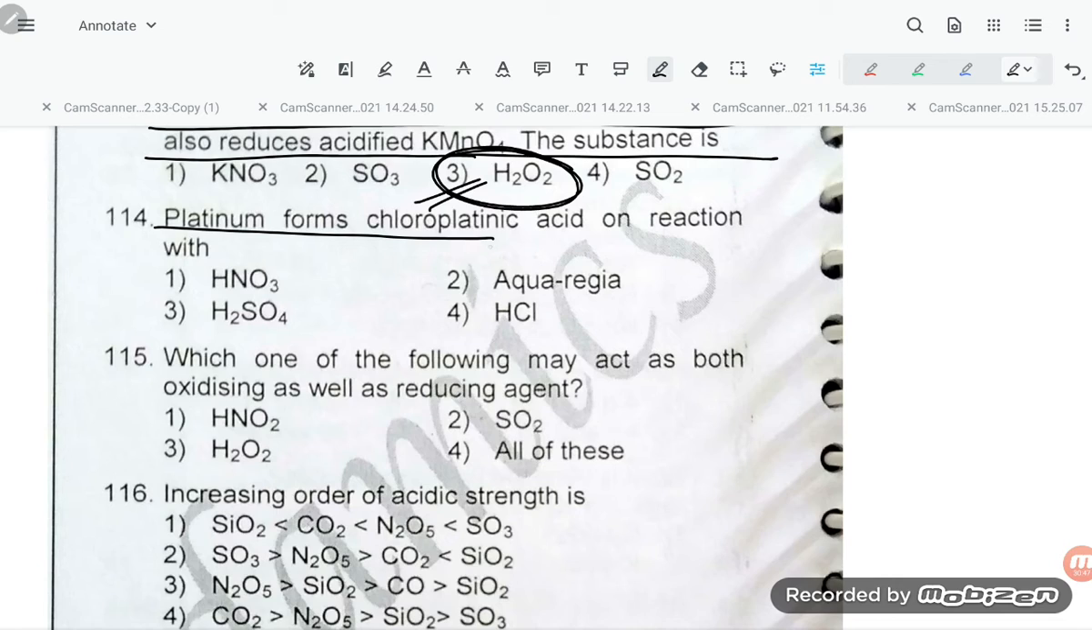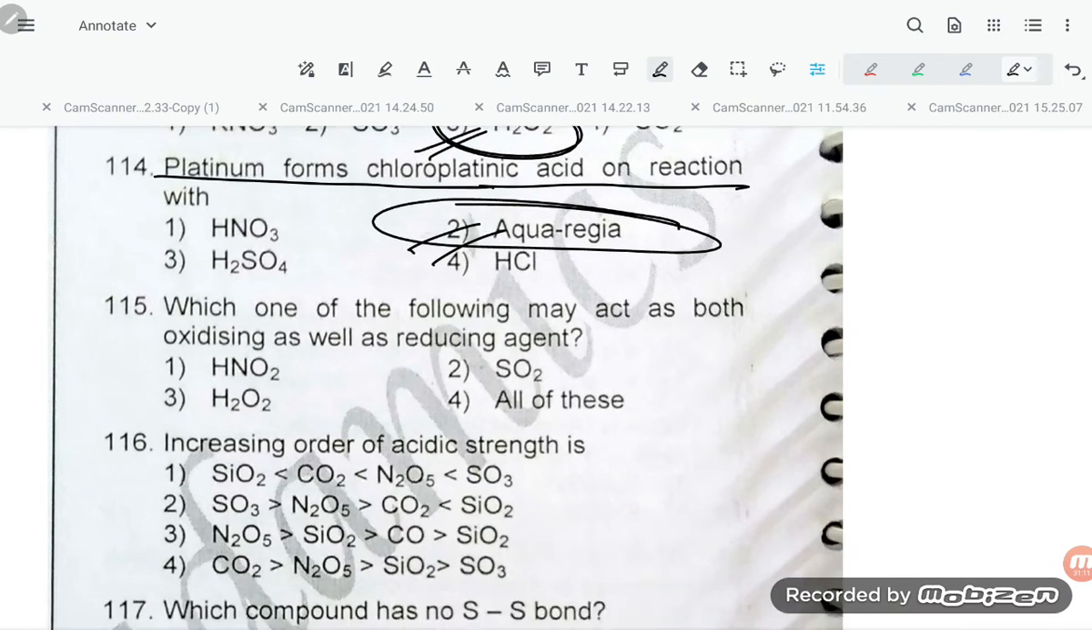Platinum from chloroplatinic acid on reaction with aqua regia. Pt is soluble in aqua regia. So our answer will be option number 2.